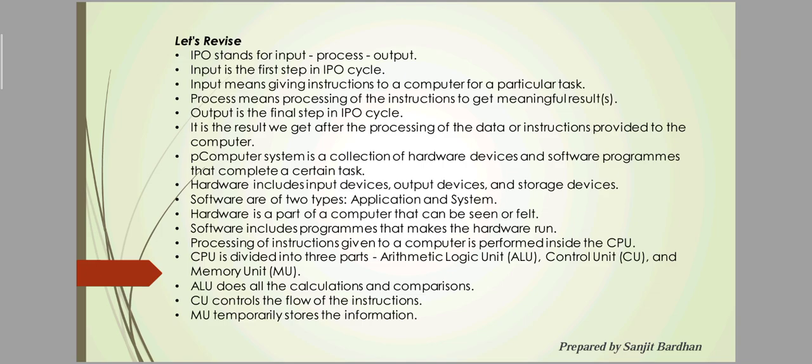The arithmetical logical unit performs the entire task, the calculation. Then the arithmetical logical unit passes the data to the memory unit. The memory unit stores the data temporarily. This is the main use of the arithmetical logical unit, control unit and memory unit.